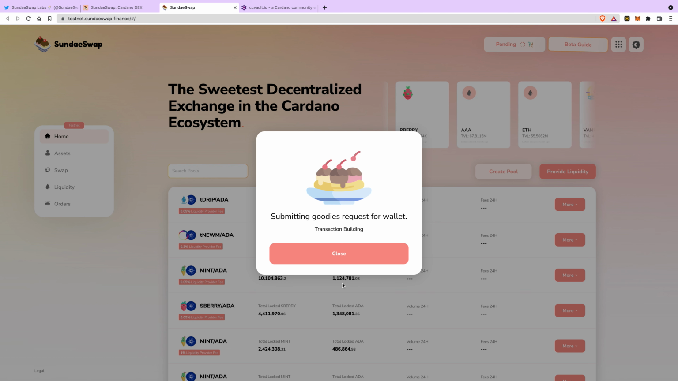Hello. Just wanted to show you SundaeSwap, the testnet. SundaeSwap will be launching soon, and basically this is me submitting a goodies request for my wallet. I was funding my wallet, my NAMI wallet.